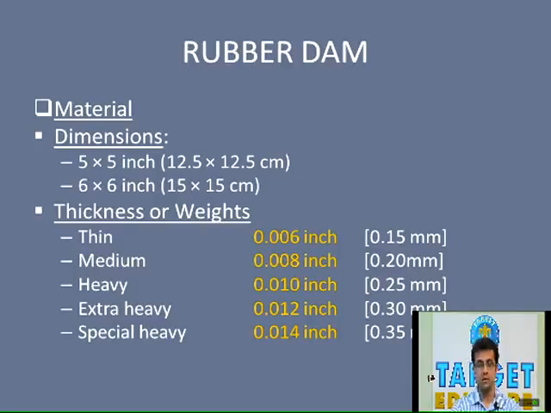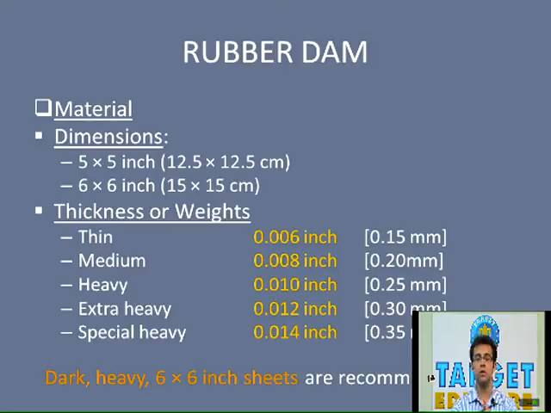Now, these rubber dams are actually available in various thicknesses, or they are also called weights. These are the various weights or thicknesses of rubber dams: thin, which is 0.006 inch or 0.15 millimeters; medium, that is 0.008 inches or 0.20 millimeters. These values are very important for solving the MCQs. Various questions have been asked from this particular slide. Heavy, that is 0.010 inches or 0.25 millimeters. Extra heavy is 0.012 inch or 0.3 millimeters. And special heavy, that is 0.014 inch or 0.35 millimeters.